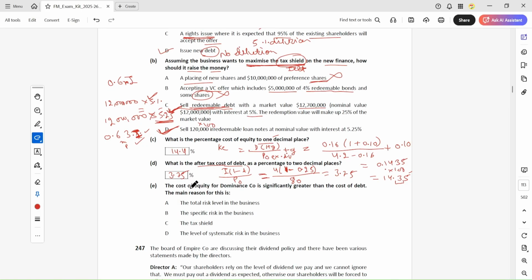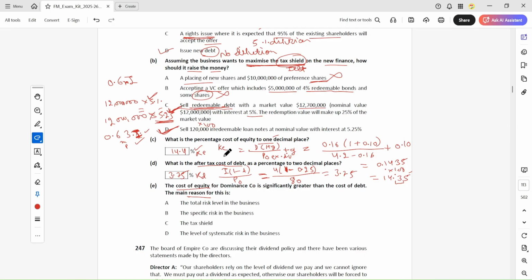The cost of equity of Dominance company is significantly higher than the cost of debt. Cost of equity is 14, but the cost of debt is only 3.7%. So what is the reason behind this?